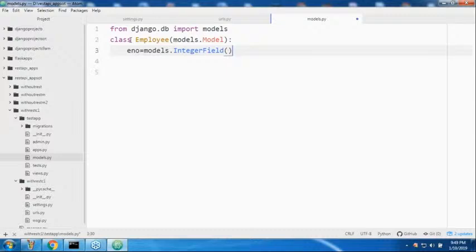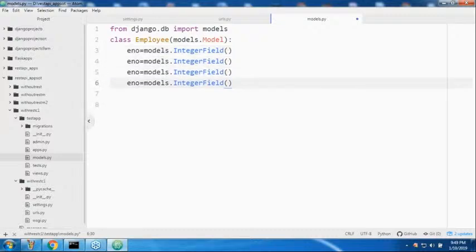Next, similarly, what are the next ones? ename models dot, can you please spell out what is the field name? models dot CharField. Is max_length mandatory or not? Yes, max_length is equal to some 64, like I'm taking.